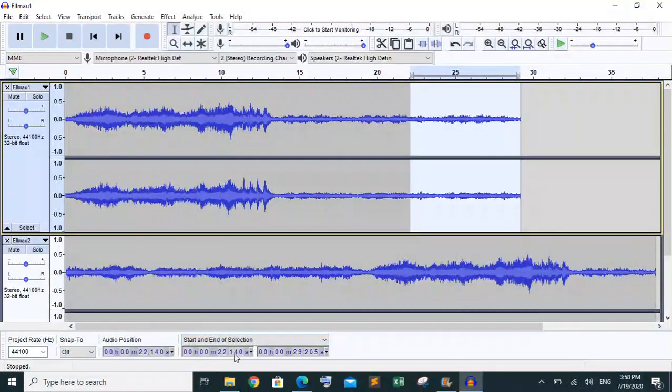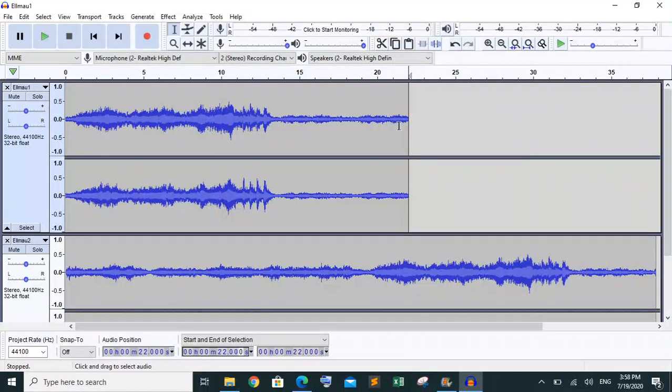So these are the durations in digits. Make sure that they are correct, exactly 22 seconds. And at the end of the video you can see that I'm going to remove this part from the last, this one. So I have cut the part. Now you can see that 22 seconds remain.